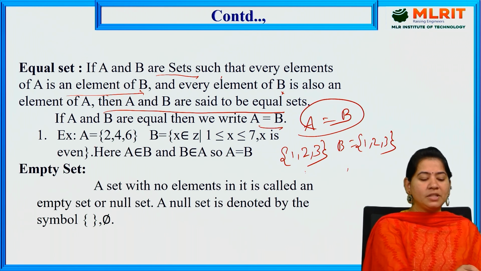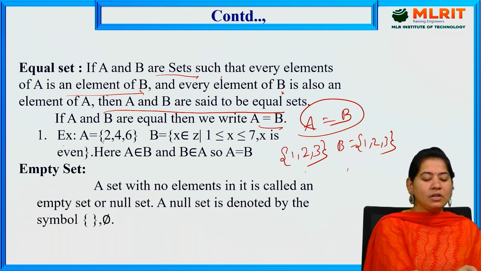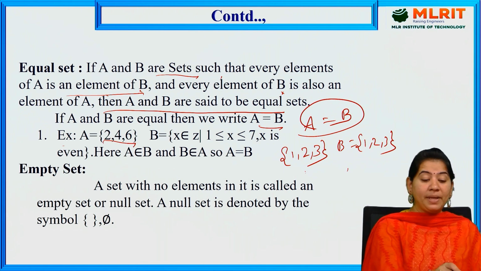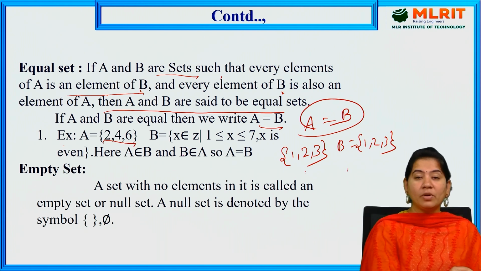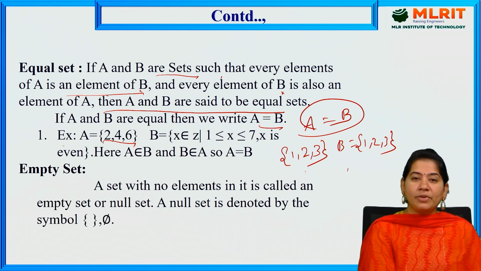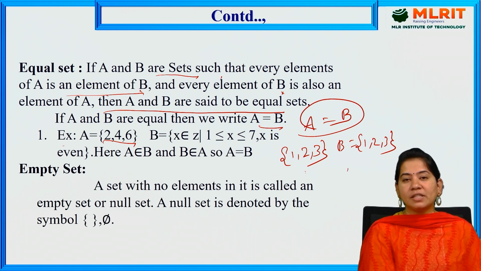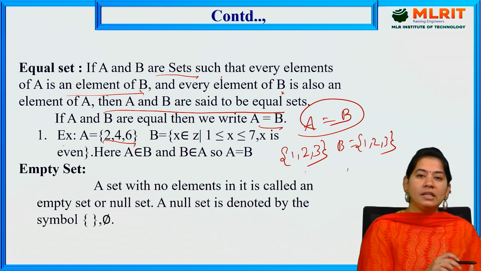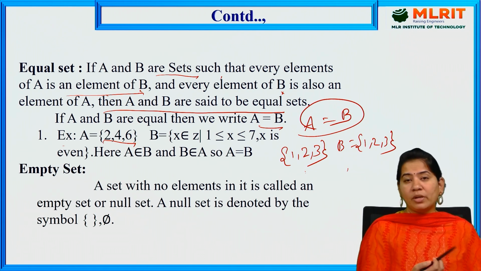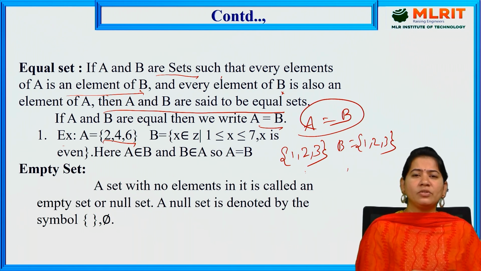Let us suppose we have one example: A is equal to {2, 4, 6} and B is equal to, if you carefully observe, in the form of the set builder method. We just discussed the representation of sets: we can represent sets either in roster method or set builder method, or even one more, the descriptive method, which is not that useful here.